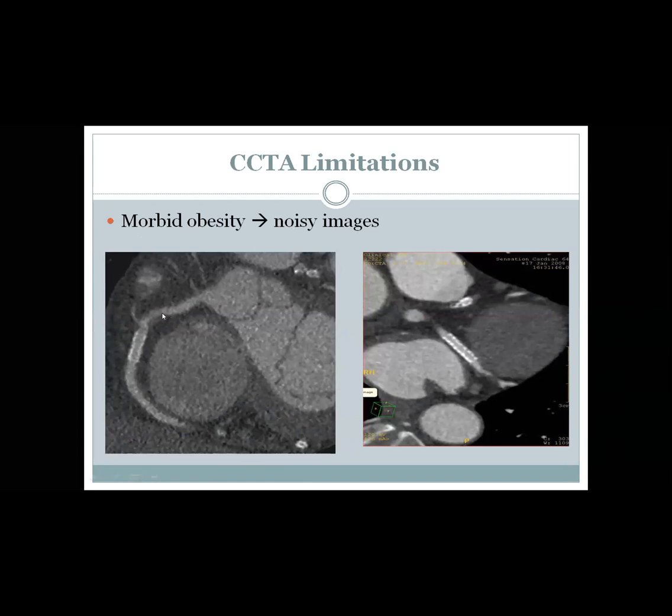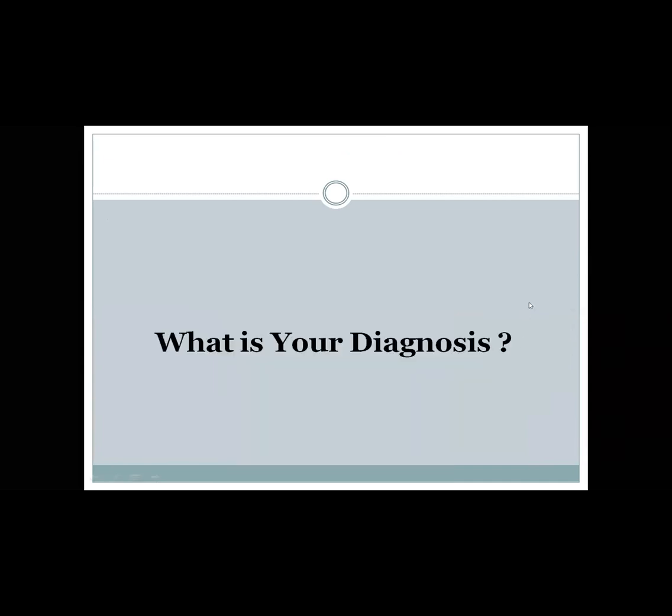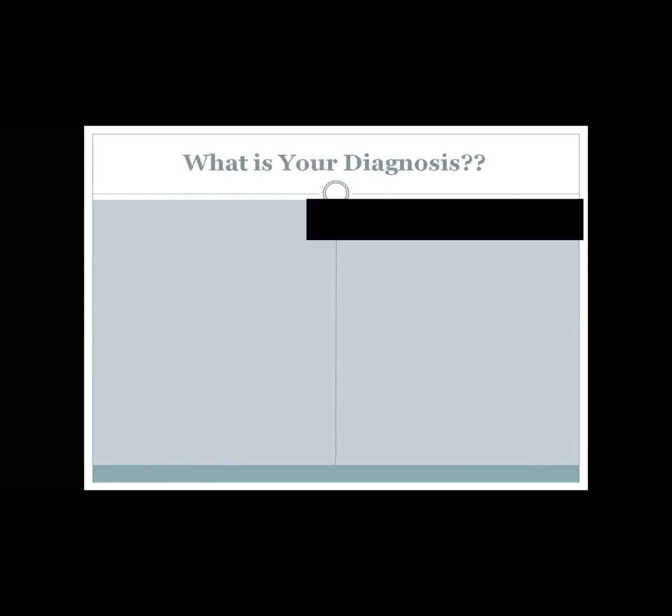Obesity will make the cardiac CT noisy. Noisy means you cannot differentiate between the structure borders, so the image quality will be bad. This is high heart rate, which will cause motion artifact, cardiac motion artifacts. Also, not holding breath will cause motion artifact, but this one is affecting only the heart. This is due to high heart rate causing motion artifact in the heart. So if you are interested, I have some slides to show.